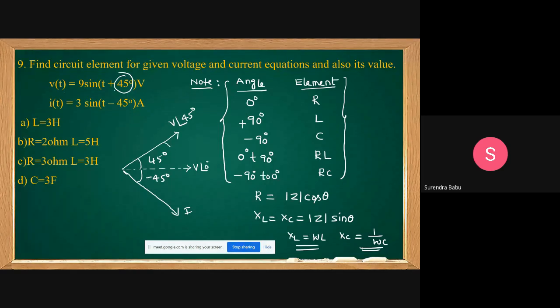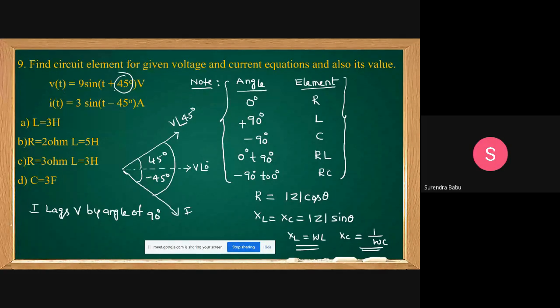But you want element identification with respect to voltage and current. Now tell me, students, current I lags V by an angle of how many degrees? 90 degrees.